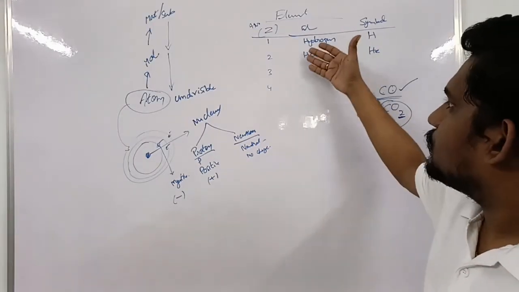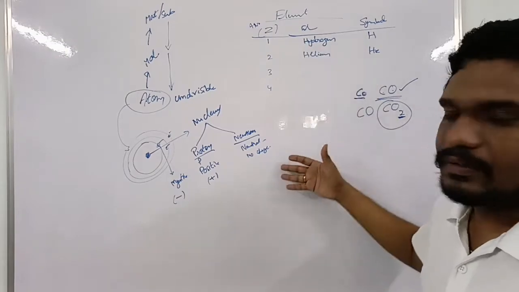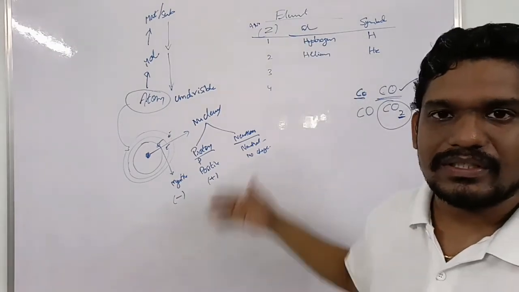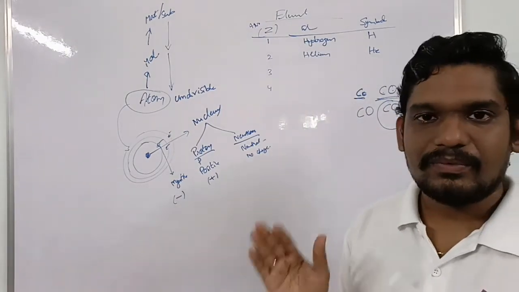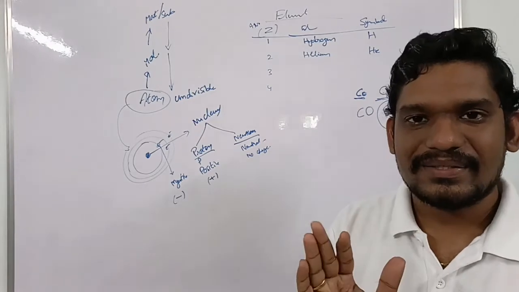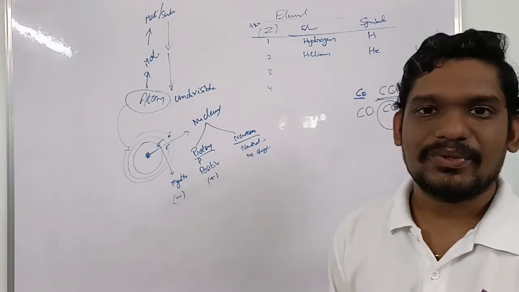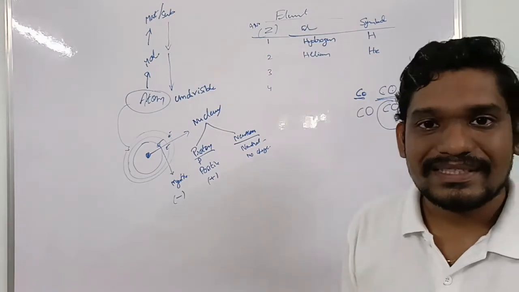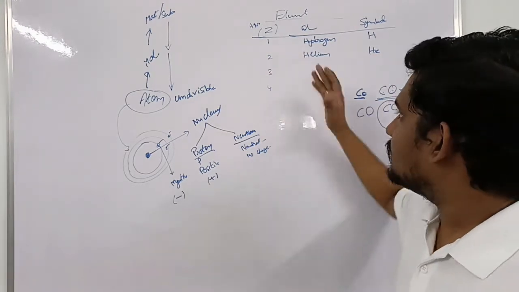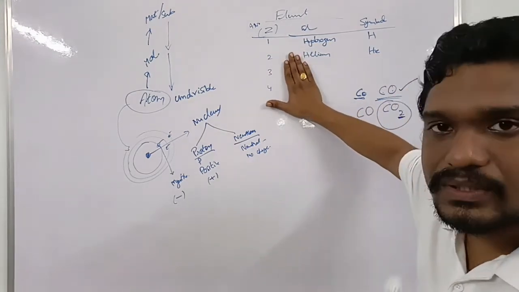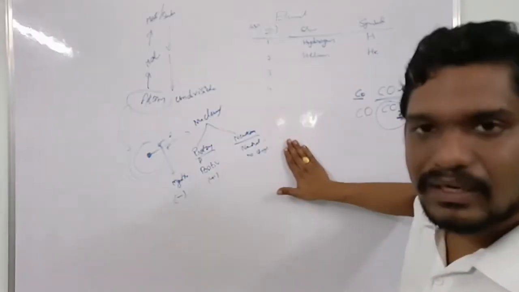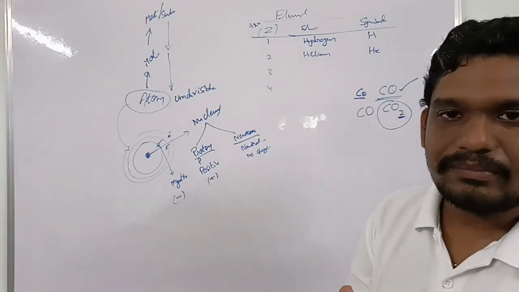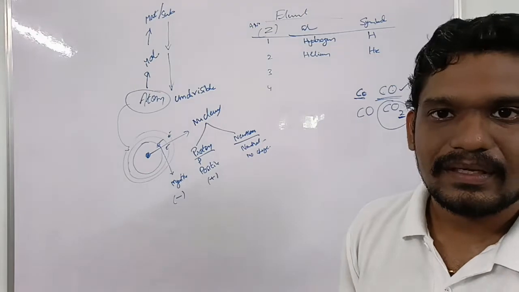The elements are in this order: hydrogen, helium, lithium, beryllium, boron. If someone stops you and asks you to start from 21, you should be able to say scandium, from 21. When the person asks you from the middle of the periodic table, you have to start from there.